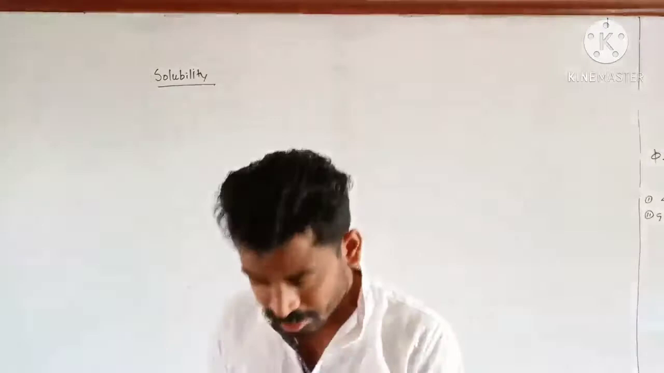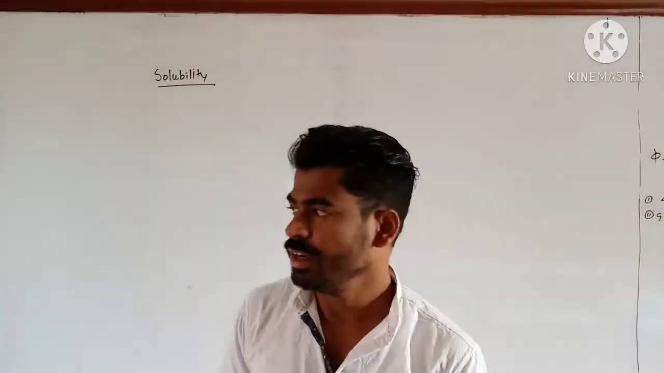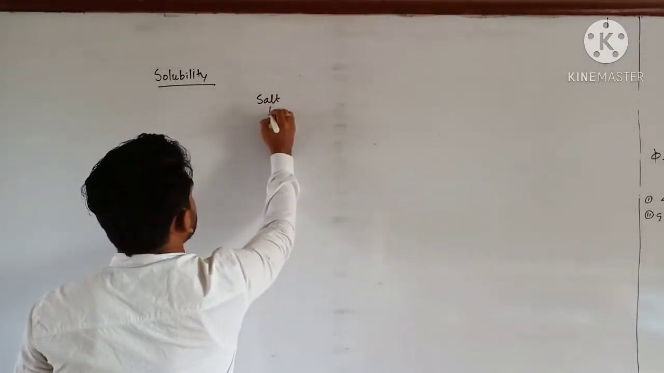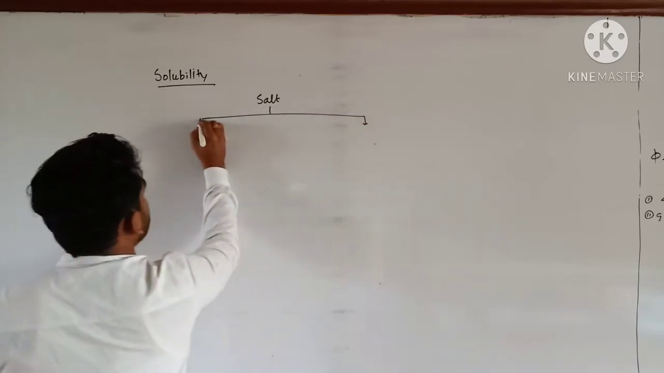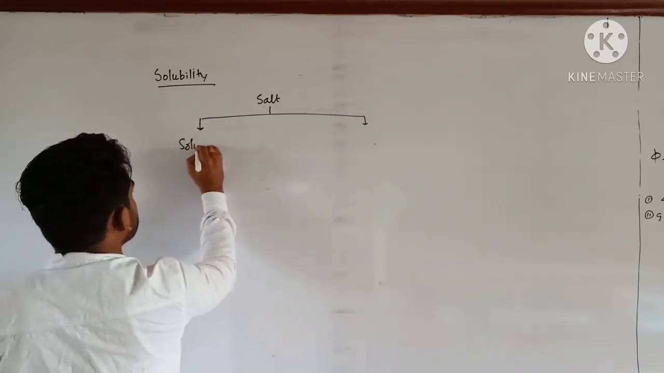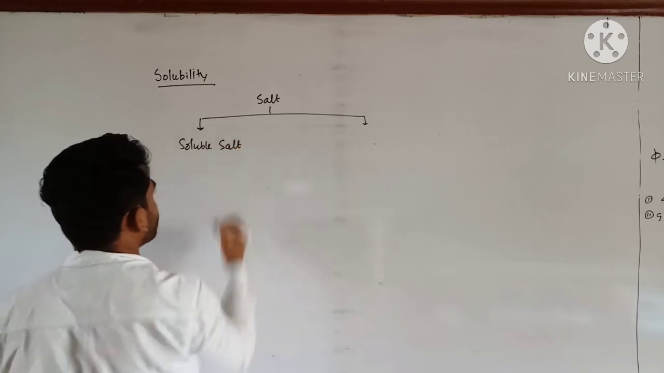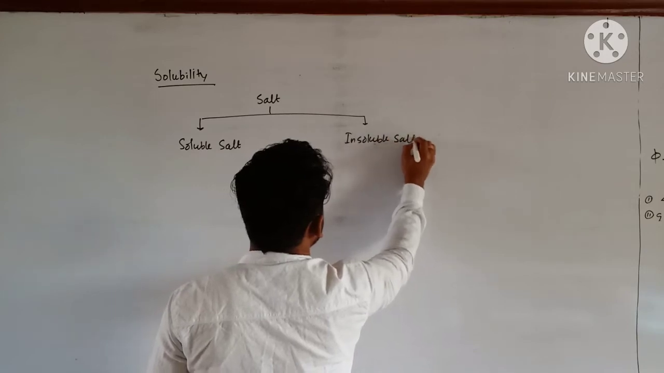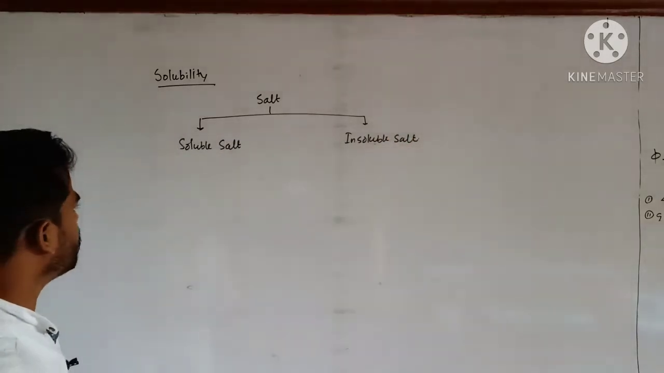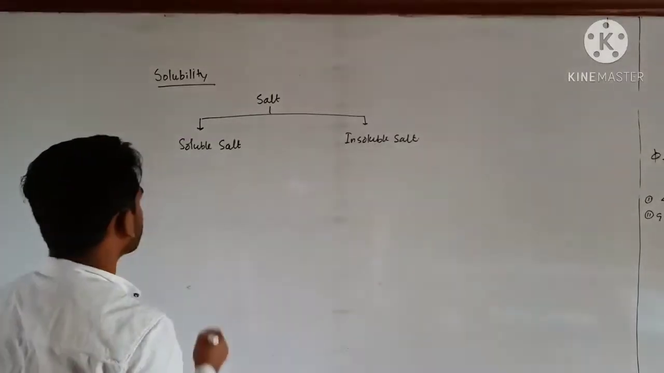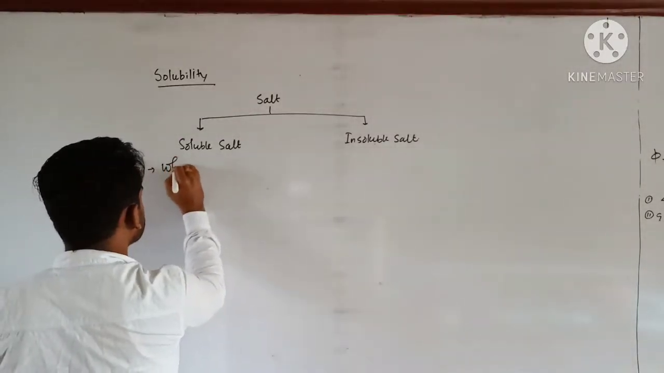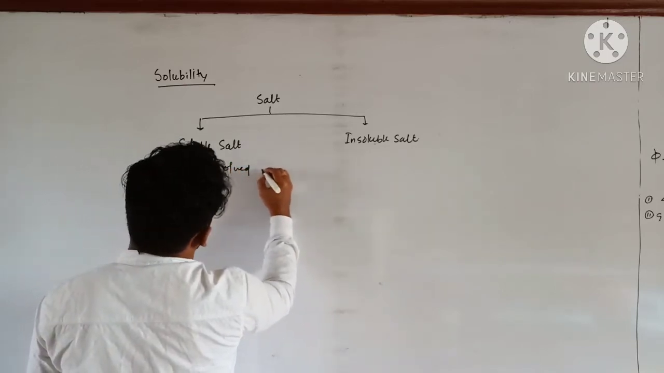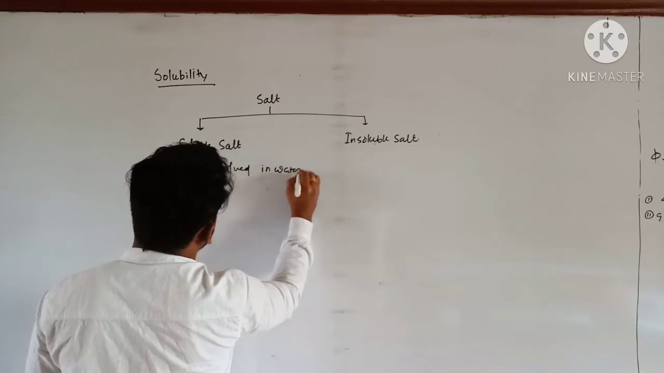So soluble salt means which is completely dissolved in water. The salt, particularly, one is soluble salt and another one is insoluble salt. Soluble salt is dissolved in water completely.